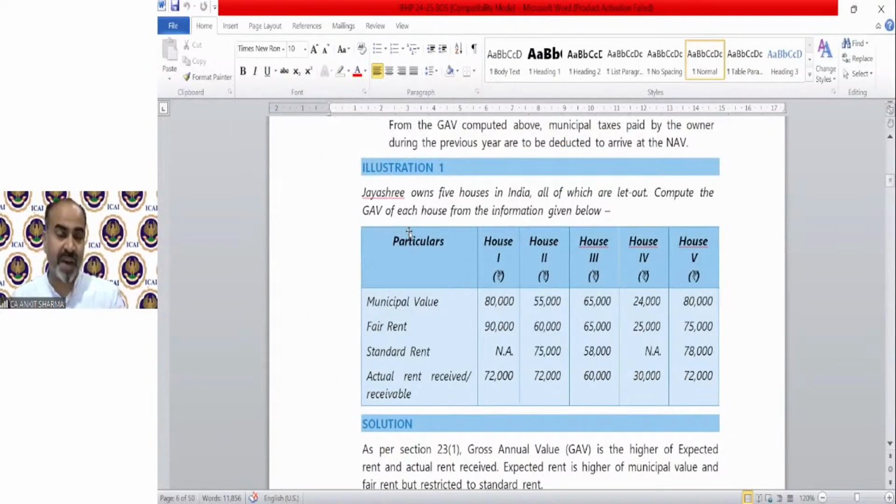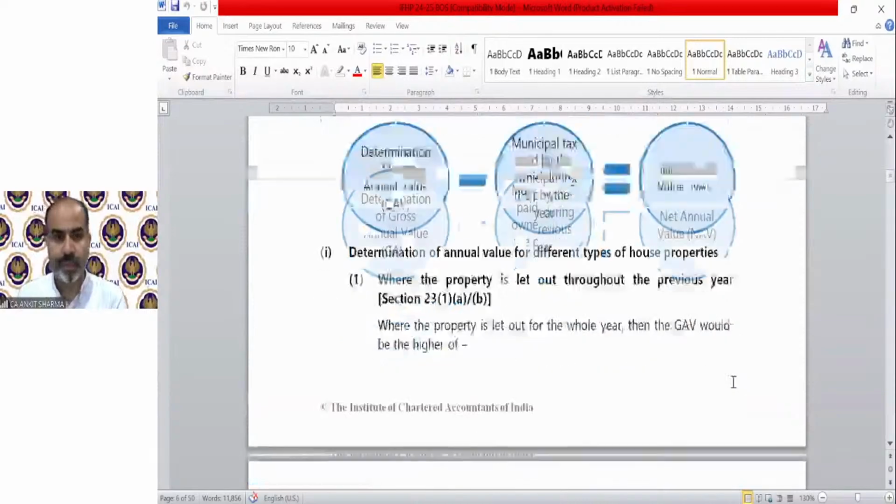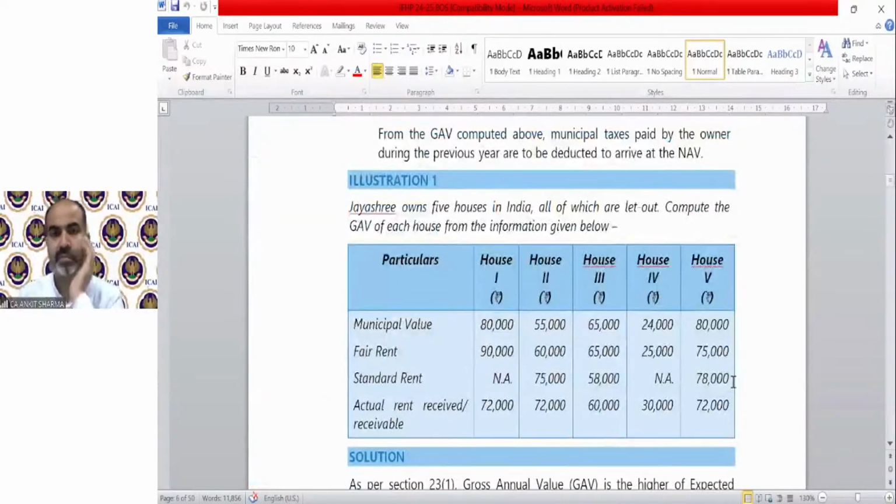So Jayashree owns 5 houses in India, all of which are let out. Compute the GAV of each house from the information given below. So all are let out, and there is no unrealized rent, etc. So step 1, municipal value or fair rent, whichever is higher, is 90,000. Standard rent is not given in the question, so that comparison does not arise; there is no extra comparison.